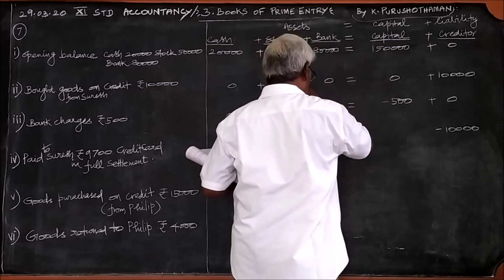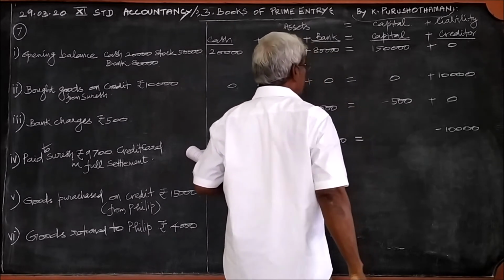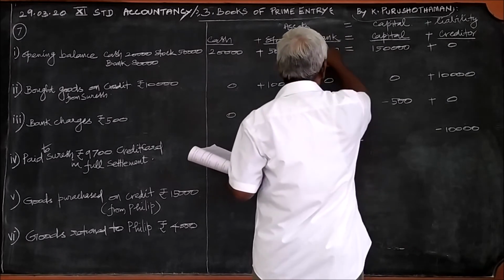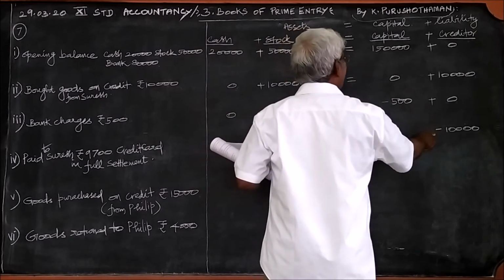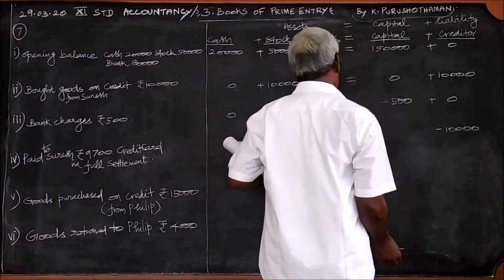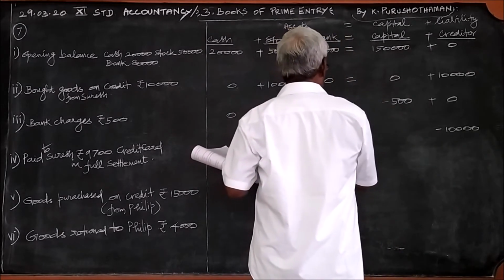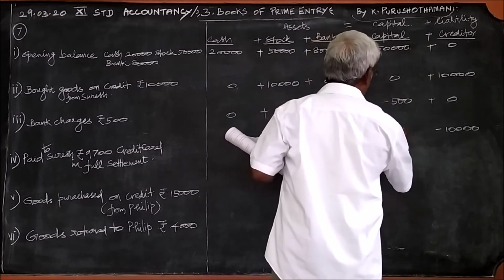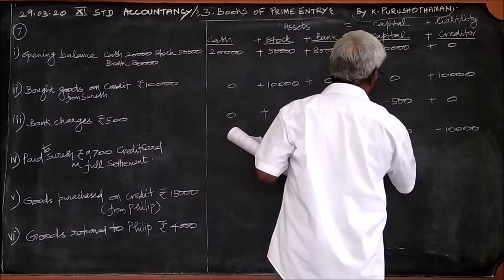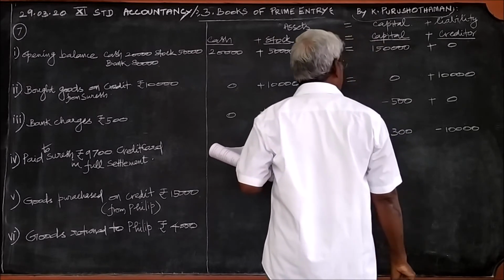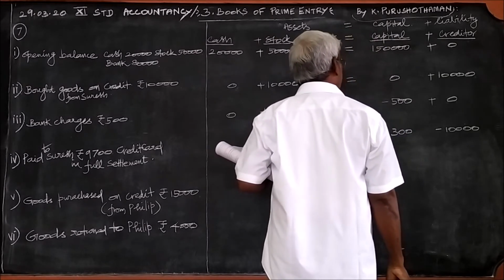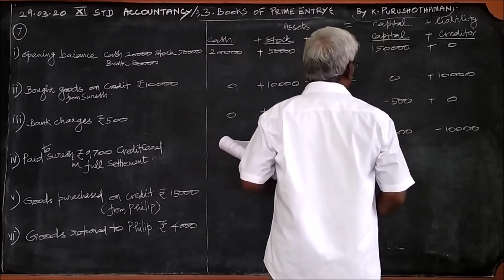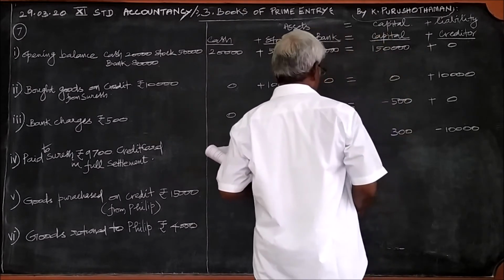Therefore, it will reduce the balance in bank. Therefore, this minus 9,700 and the bank, here the entire creditor is cancelled. Here minus 9,700, this is minus 10,000. The balance 300 must be put under capital, because if there is any profit or loss in any transaction, that should be written under capital, whether it is a profit or not.